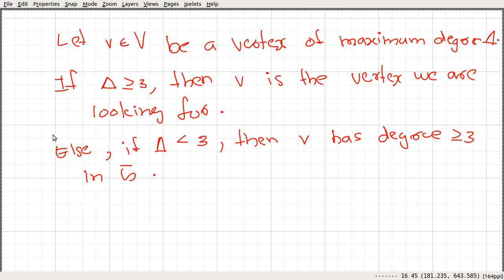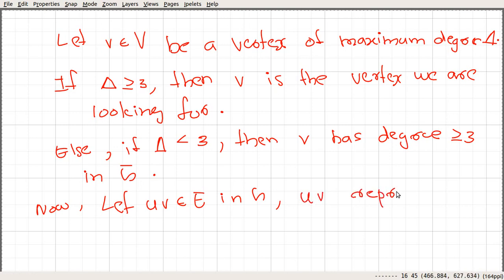So let me prove the original statement. Now let's consider an edge uv, an element of E in G, and suppose that this edge uv represents this relation: person u knows person v.